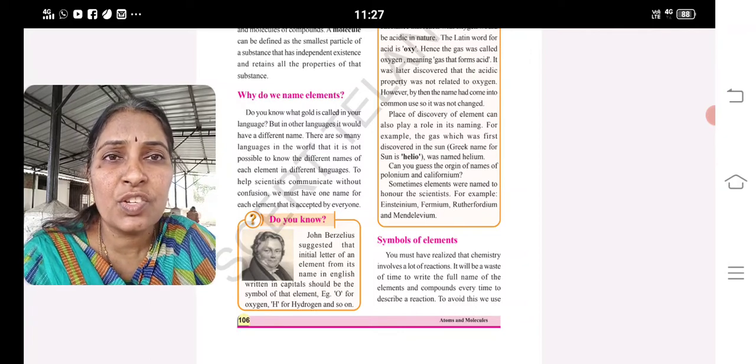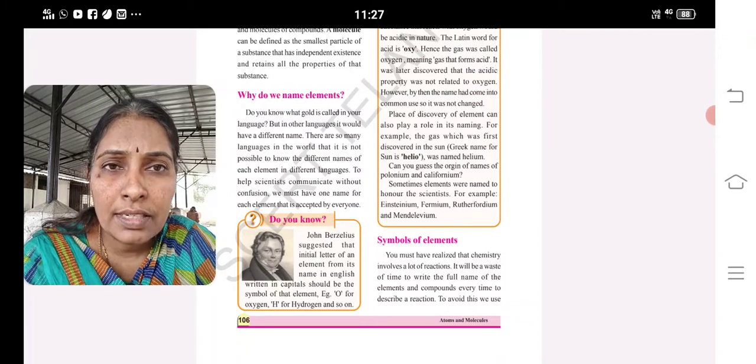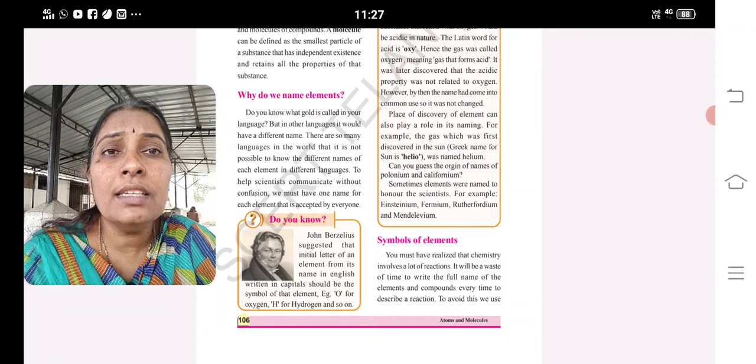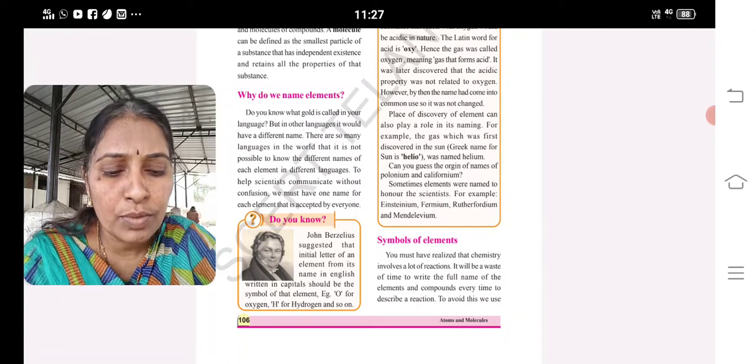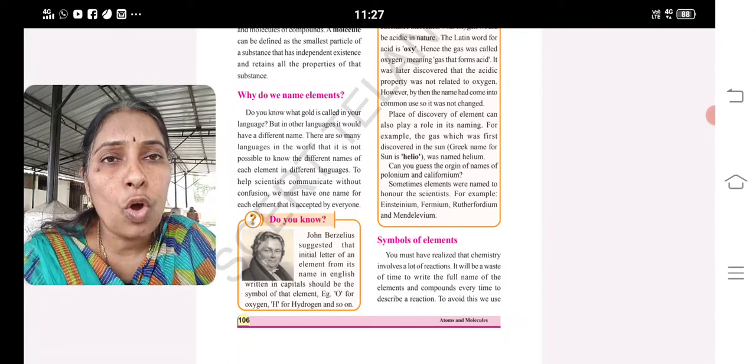4 into 4, 16. Section 1 is 7, section 2 is 12. 12 plus 7, 19. 19 plus 16, 35. And 5 marks for the objective. For the 5 marks objective, section 4, I am giving fill in the blanks. 10 blanks you need to attempt.